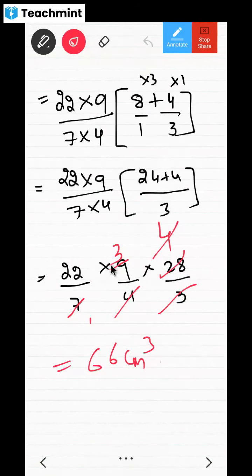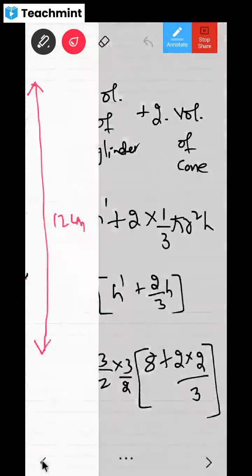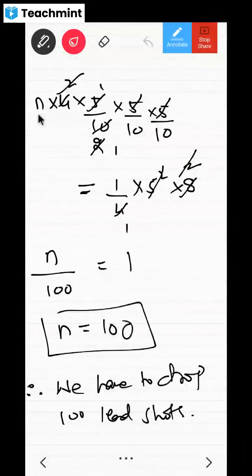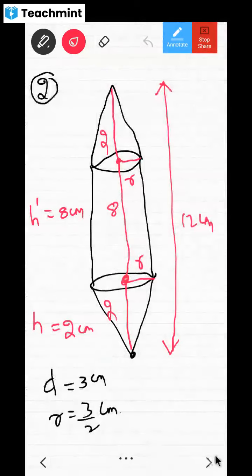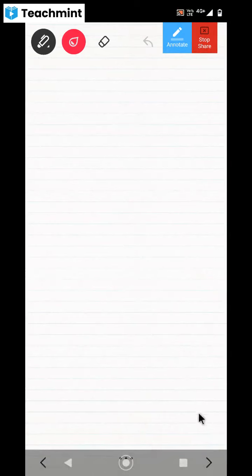Look at this. All the calculations, whatever comes in NCERT as well as whatever is going to come in your exam, look at this. Look at the last problem's calculation, how it went. So many things got cancelled, right? Yes, sir. That's why you should do this cancellation. If you are doing heavy calculation in surface areas and volumes, something you are doing wrong. You have to follow the easy method. Okay. So next, any other doubt?